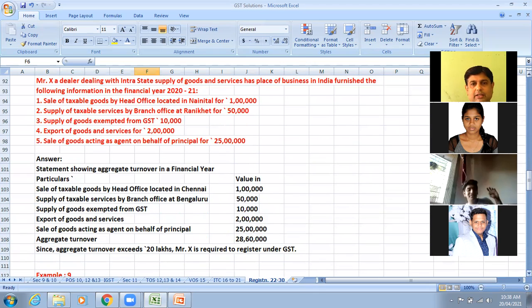This time he is exceeding the limit, which comes as 28 lakh 60,000, which is beyond 20 lakhs. So of course he will have to register.